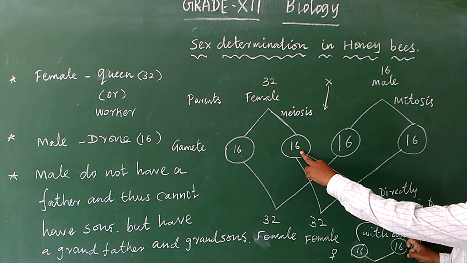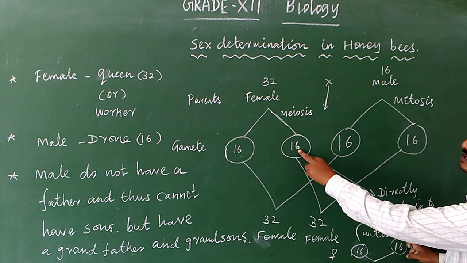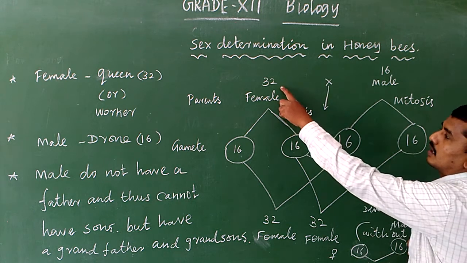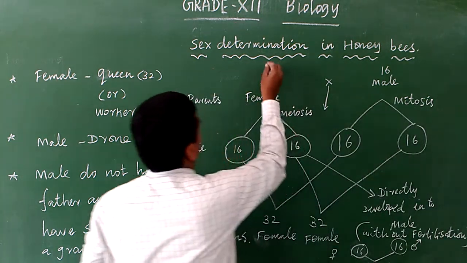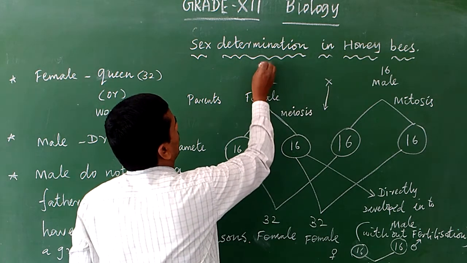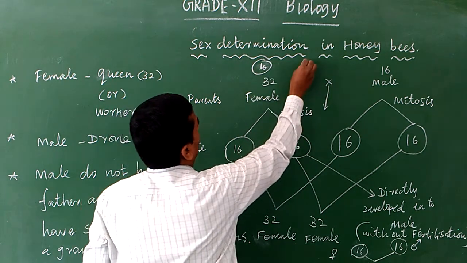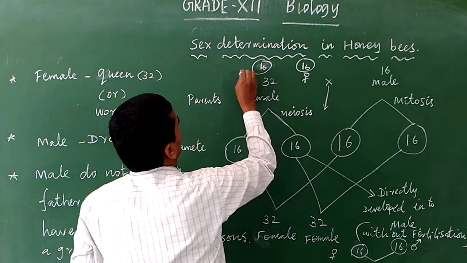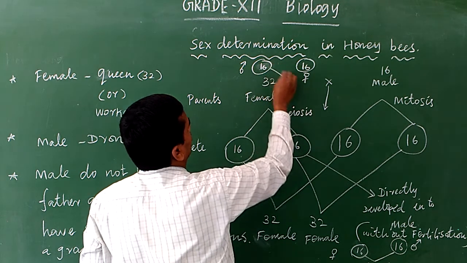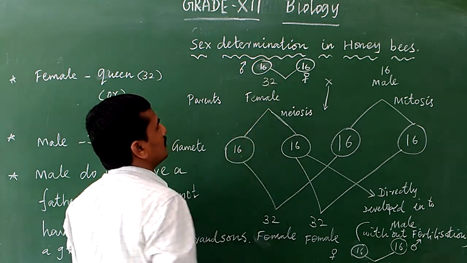The male is developed directly from the female. So how is the female developed? From male and female gametes. How is this female produced? The male gamete with 16 chromosomes and the female gamete with 16 chromosomes fuse to form a female.